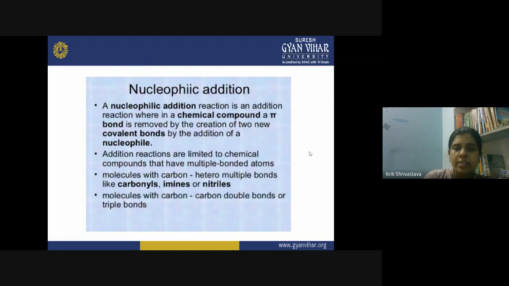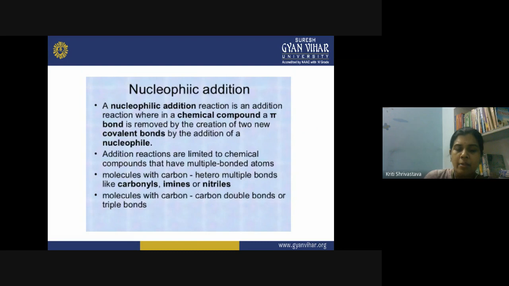So let us take the example of carbonyl compounds. In a carbonyl compound, what happens? Your carbon is attached to an oxygen atom, right? And due to the difference in the electronegativity of these two atoms, as we know that oxygen is highly electronegative as compared to carbon, it will withdraw the shared electron pair between the carbon and oxygen towards itself.